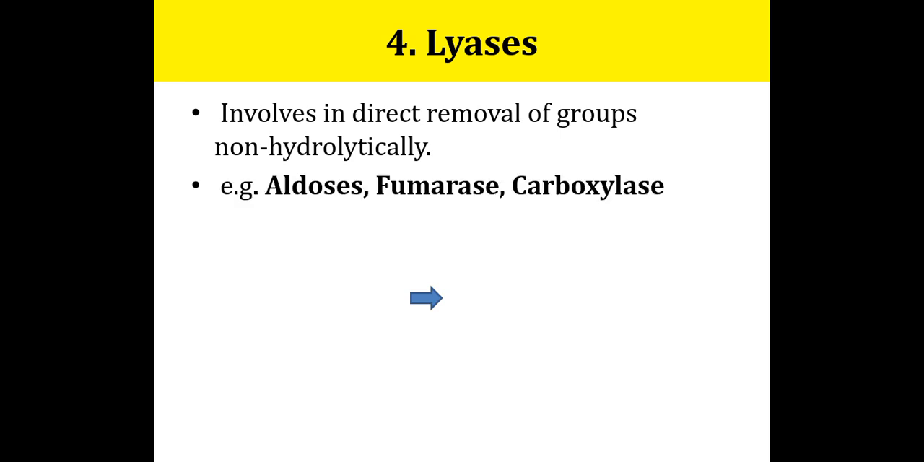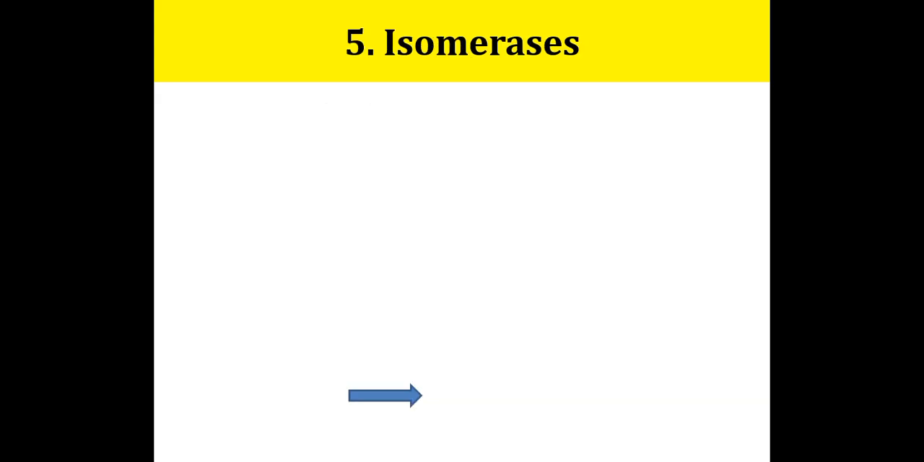So aldolase, fumarase, carboxylase are examples of these enzymes. See here, in the aldolase reaction, fructose 1,6-diphosphate is converted into DHAP and PGA. That is a lyase. And the next class of enzyme is isomerase.